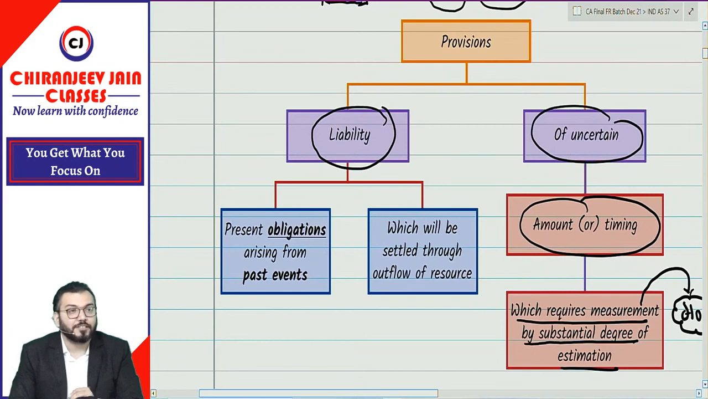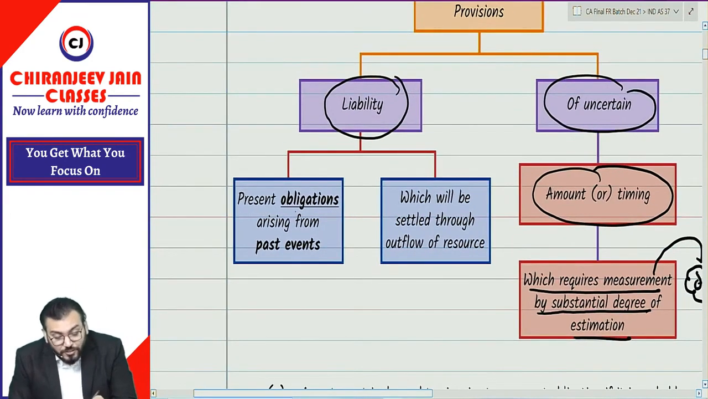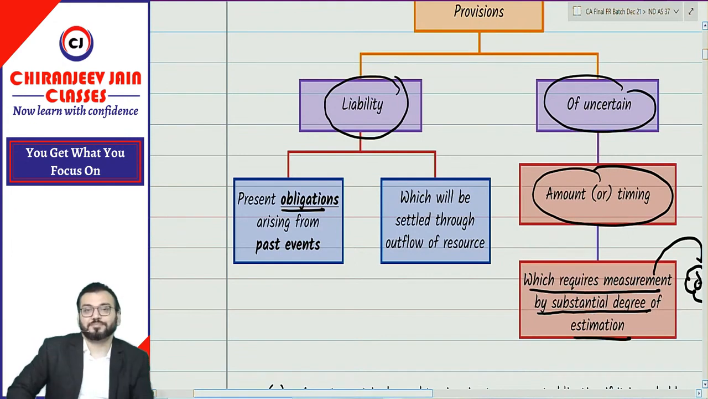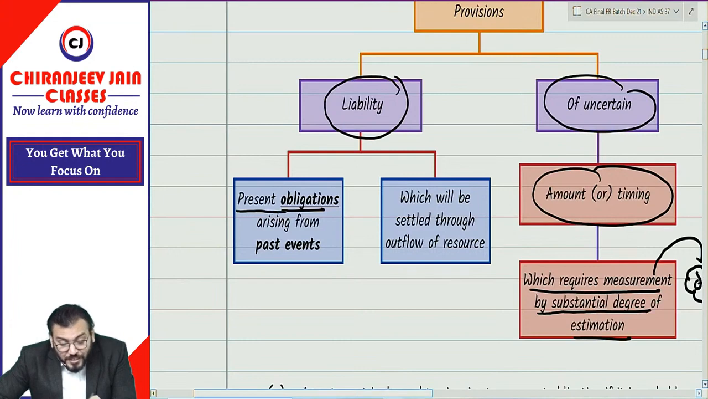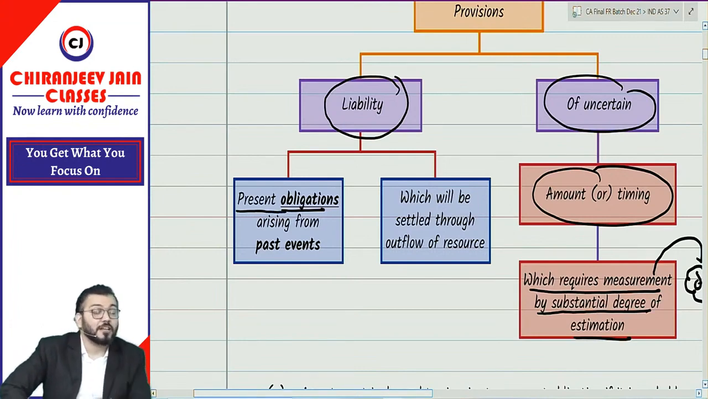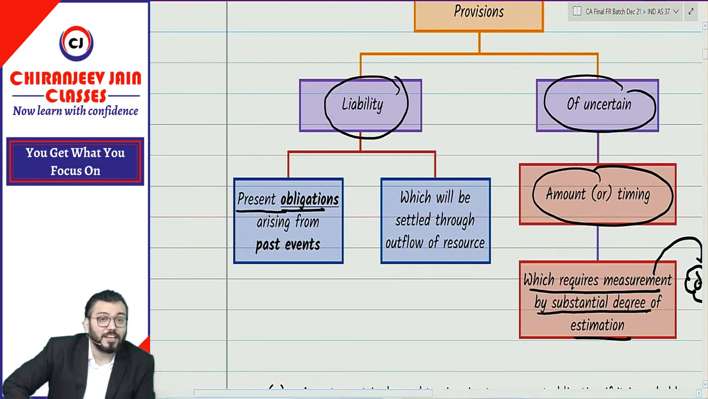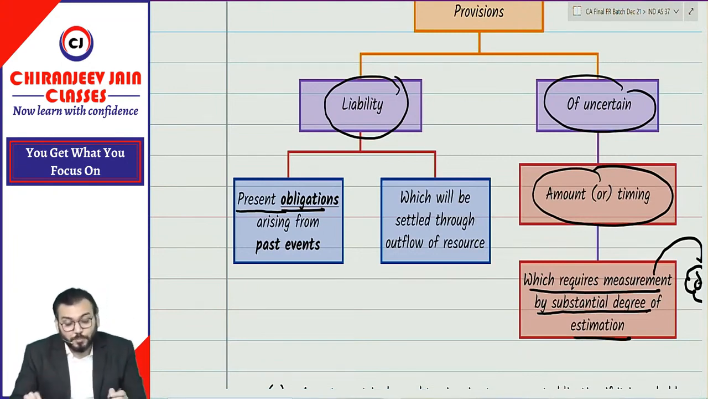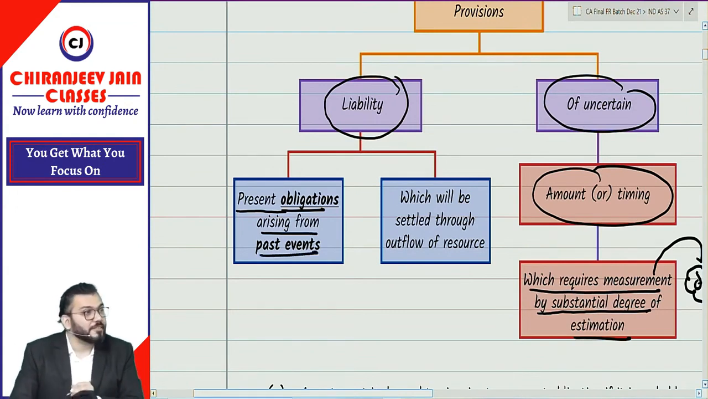Now, what is the meaning of liability? Liability means obligation, but not all obligation. Only which obligation? Present obligation. Means if you are saying liability means obligation to pay, it is 100% wrong, because all obligations will not give rise to liability. So only which obligation? Present obligation. Now the question is, what is the meaning of present obligation? Present obligation arising from which event? Past event. Of course, we are not discussing anything about future events. Understood? Correct. So present obligation arising from past event.